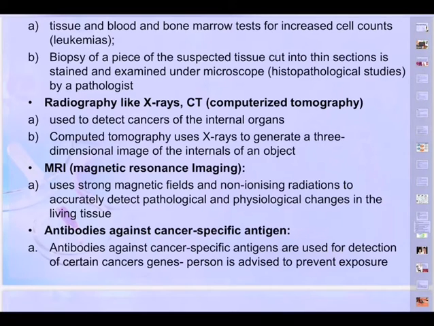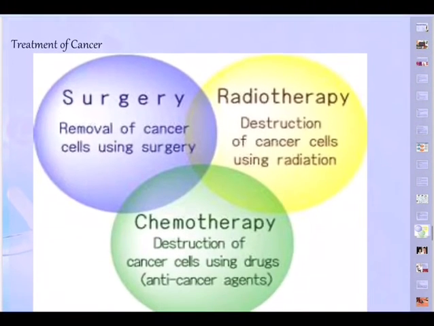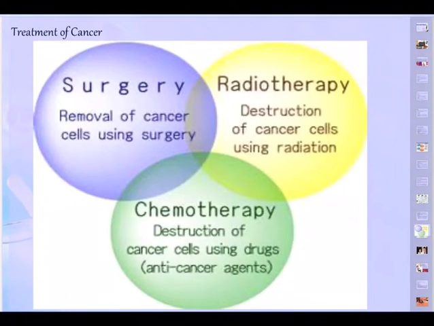So techniques like radiography, CT scan, MRI to detect cancers of the internal organs, detection of cancer specific antigens, and molecular biology techniques to detect genes in individuals with inherited susceptibility to certain cancers. So the common approach for treatment, once we come to know that there is a cancer in a person, how to treat, we have got only as on today 3 methods.